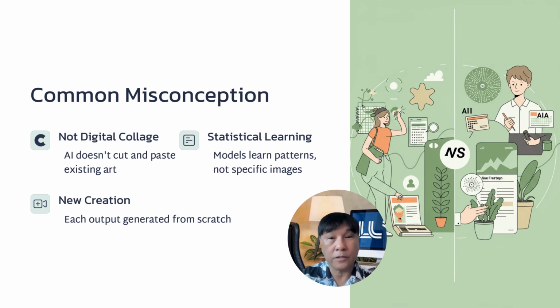Instead, they learn statistical patterns, styles, compositions, and aesthetic features from large datasets and then generate entirely new images from scratch each time. Each output is synthesized through millions of mathematical operations that interpret your prompt and translate it into a visual form. In that sense, generative AI is not mimicking existing art. It is creating new art informed by what it has learned.